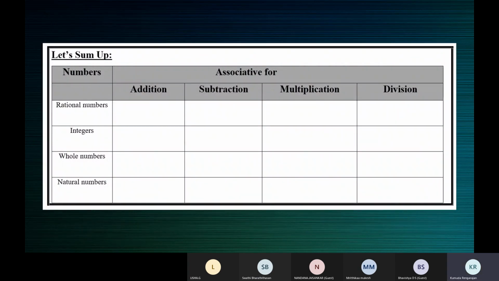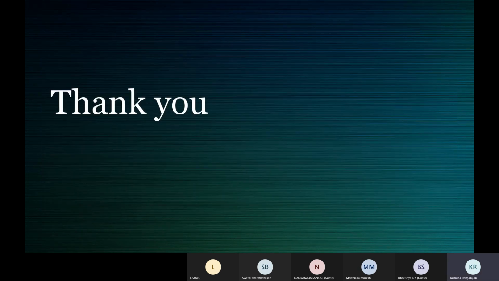We are summing up the associative property, or associativity, for the different operations on the different numbers. We have four different numbers, rational, integers, whole, and natural. We have four different operations, addition, subtraction, multiplication, and division. And we're checking the associative property on these four numbers for the four different operations. Yes, children.